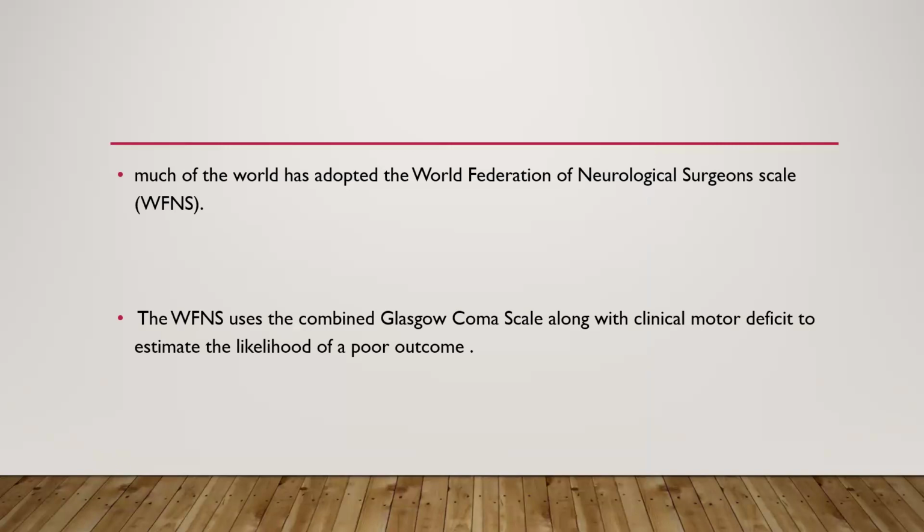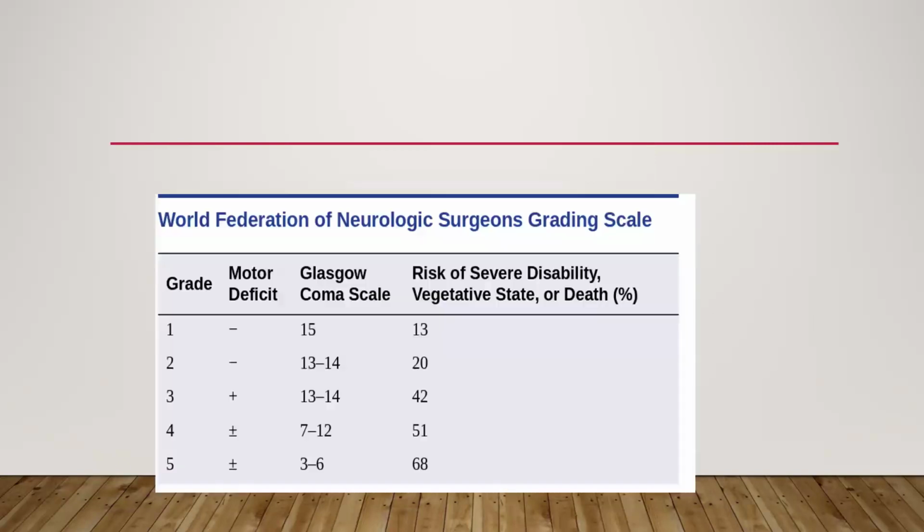So much of the world has adopted the World Federation of Neurological Surgeons scale, which uses the combined GCS along with the clinical motor deficit to estimate the likelihood of poor outcome.